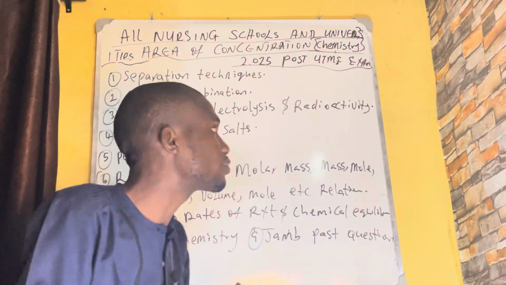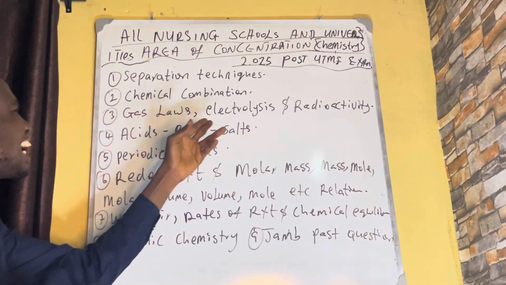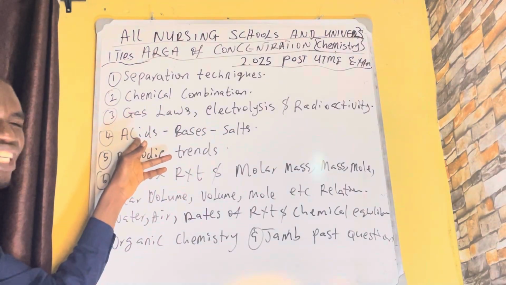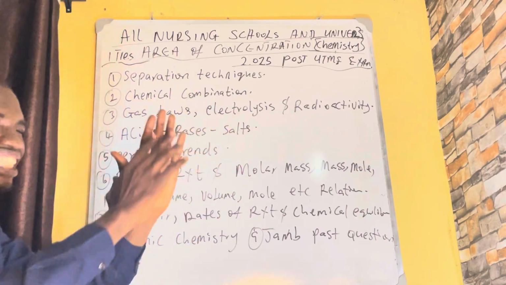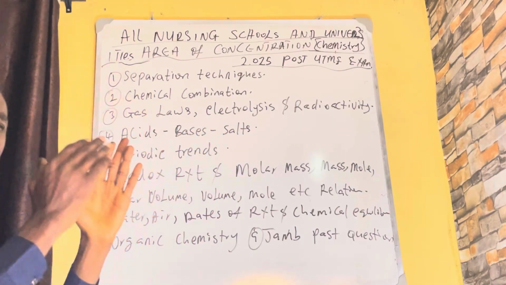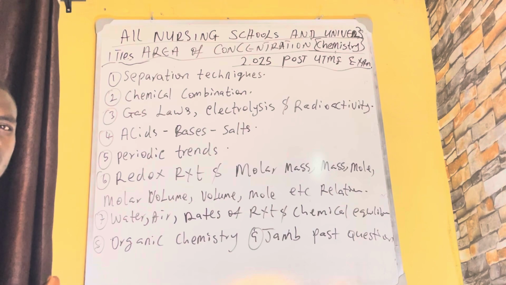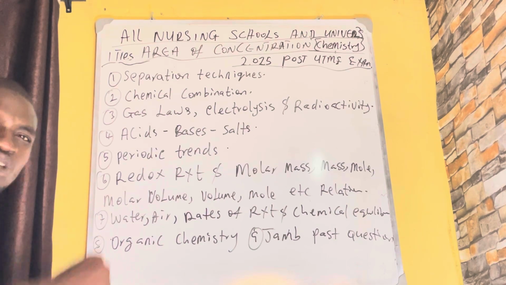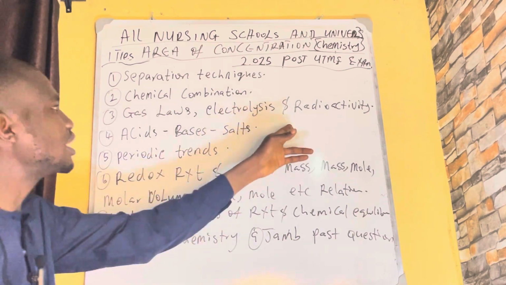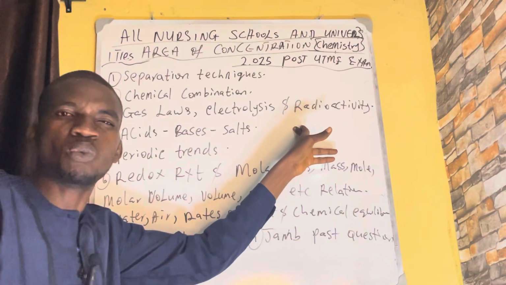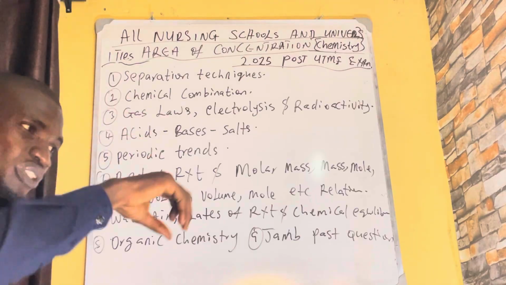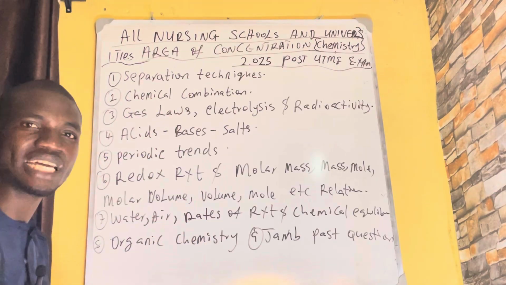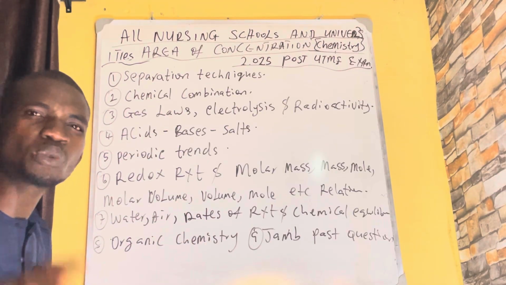Acid, base, and salt. Know the ones under acid, the ones under base, and salt. Know the examples. Know all types of salt. Then for acid, know the basicity of acid. That is the number of hydrogen ions or protons that can be replaced by metal. They can use ethanoic acid. What is its basicity? 1. You check it. Know them. They will ask you this question.